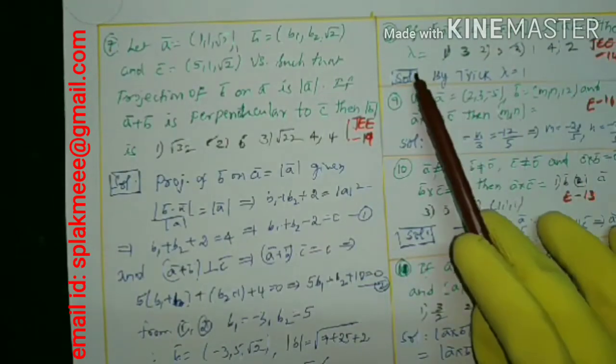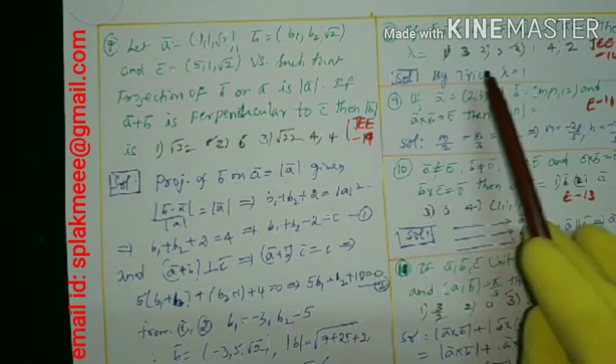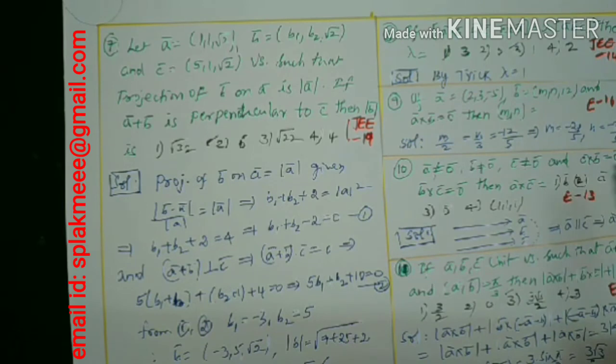So simply the lambda value is 1. By the trick, we can pick the third option. If you know the trick, you can pick the direct answer.